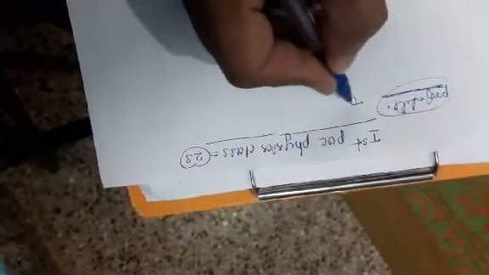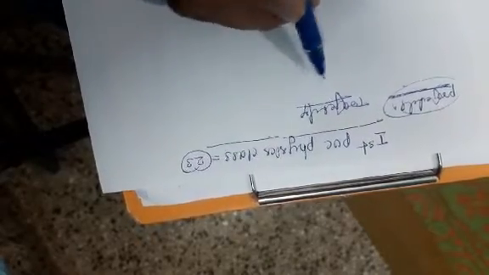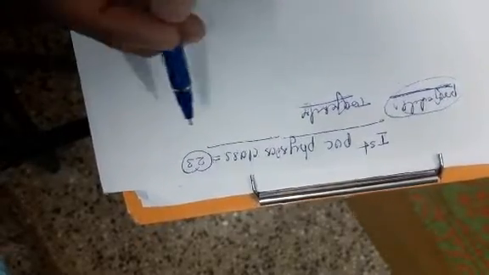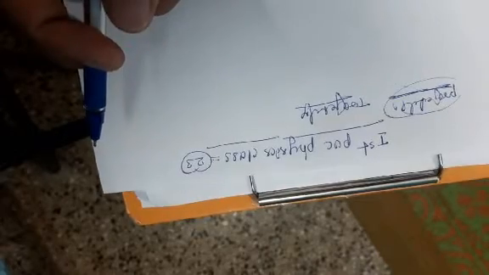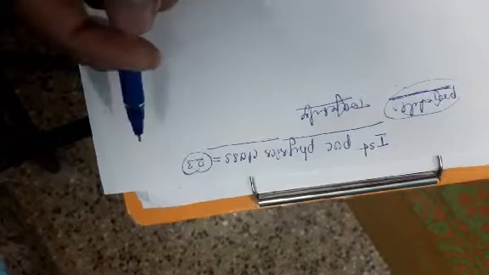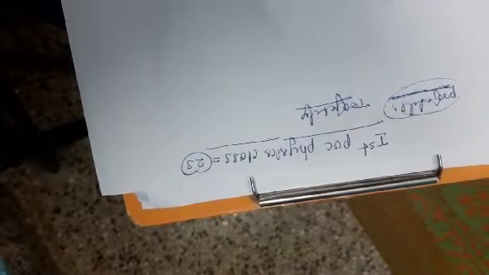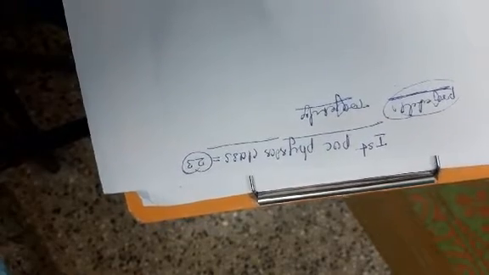And what is the meaning of trajectory? Trajectory means the path. Path means the length of a line. The path of a projectile, the length of the path of a projectile, is called the trajectory. This is the difference between projectile and trajectory.